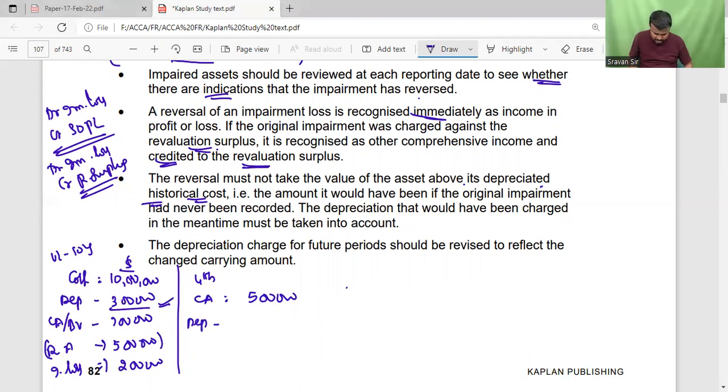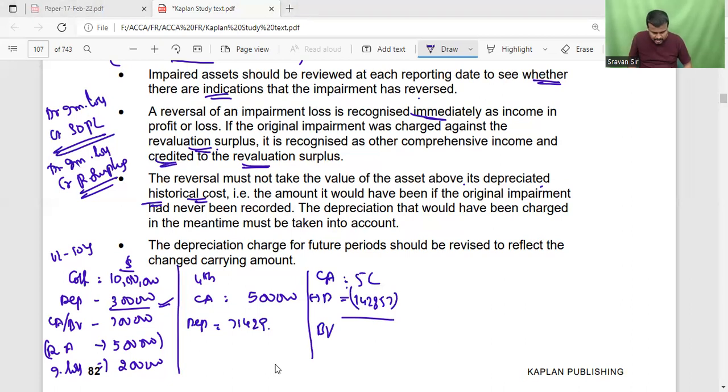So depreciation 71,429, and we provide the depreciation for 2 years. So carrying amount 5 lakh less the depreciation for 2 years, 71,429 into 2, so 1,42,857. Then what is the book value of the asset?